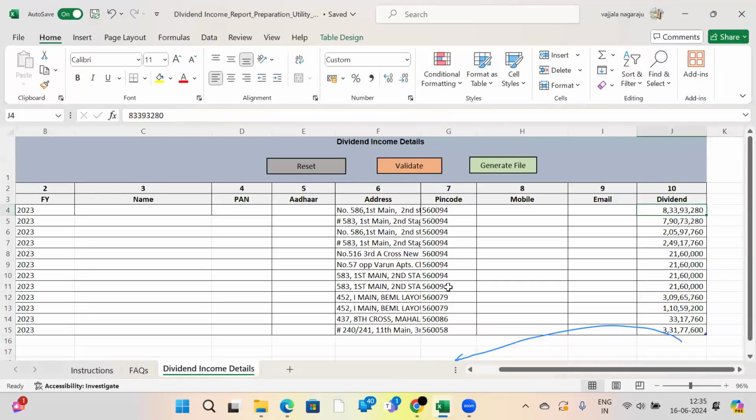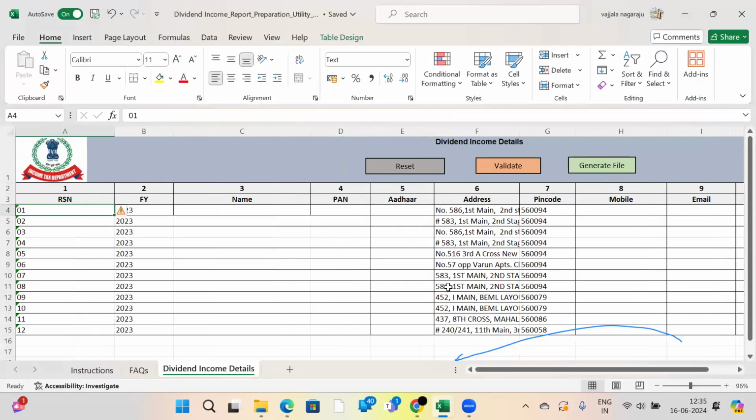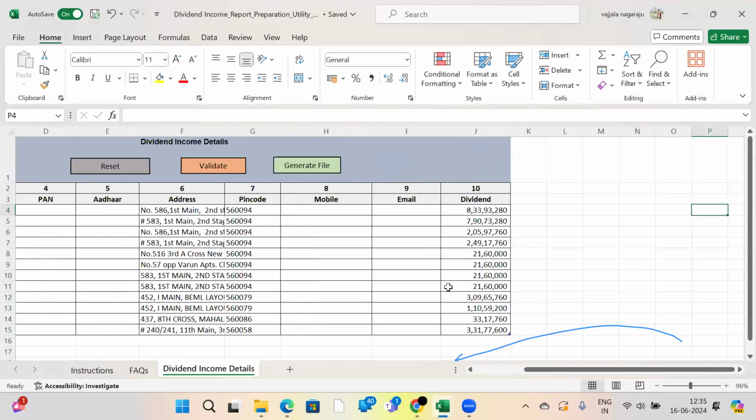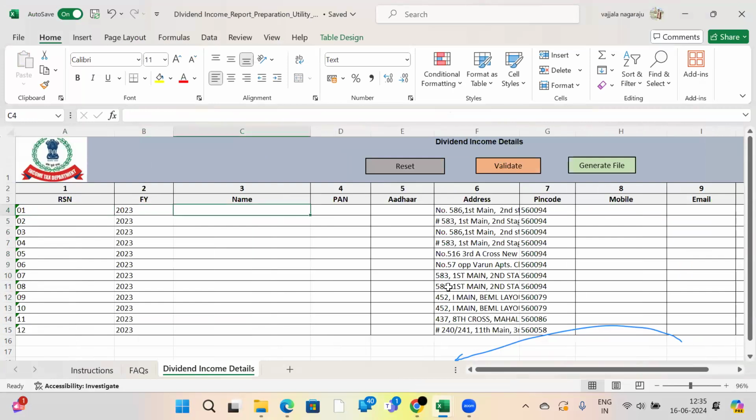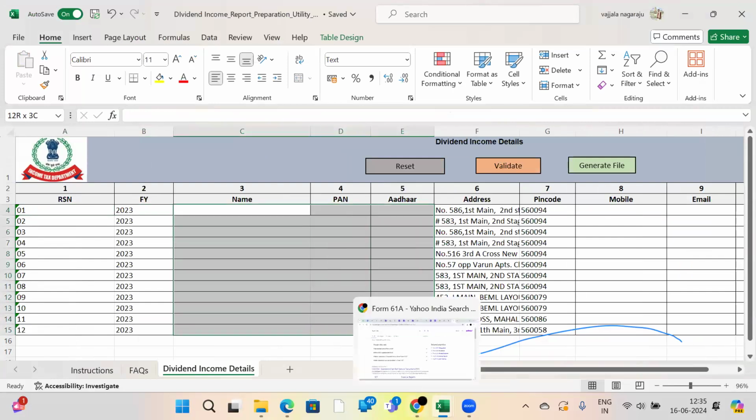See, this is the form. All these shareholders got dividends during the financial year. See, their dividend amount, 29 crores each and every shareholder. Their name we should mention here, their PAN number, their Aadhaar number.